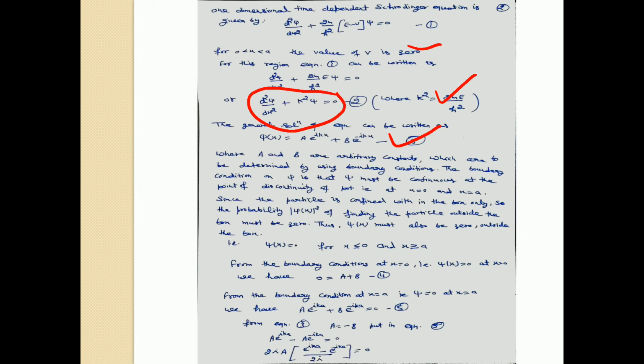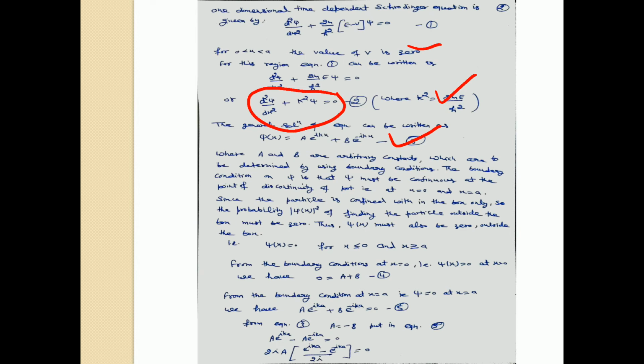That means the value of psi outside the box will remain the same on the boundaries. Outside the box, probability of finding the particle is 0 because the particle does not exist outside the box. Therefore, probability of finding the particle is 0. And when the probability of finding the particle is 0, wave function of the particle will also be 0. So psi will be 0 outside the box and on the boundaries. That is, at x is equal to a and x is equal to 0, psi x is equal to 0. And for x less than 0 and x greater than a, psi x will be 0.